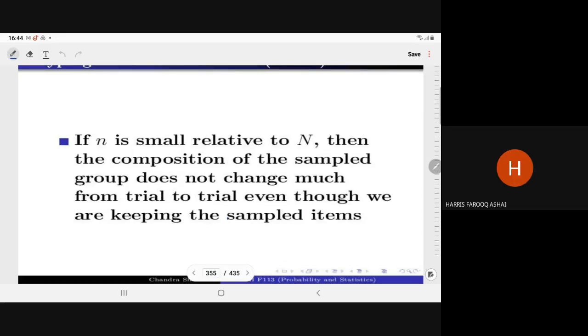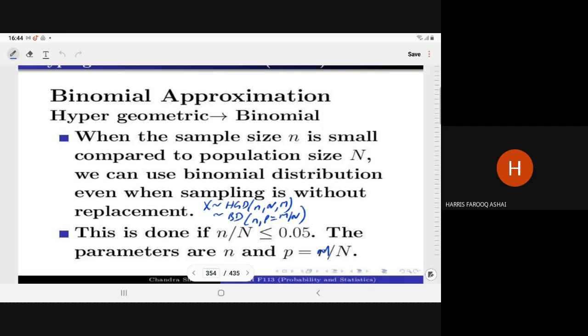Sir, can you repeat the last part? I'm saying that whenever the sample size is very small compared to the population size, instead of the hypergeometric distribution you can approximate the same thing through the binomial distribution. In the binomial distribution we have the two parameters n comma p, where p is the probability of success.